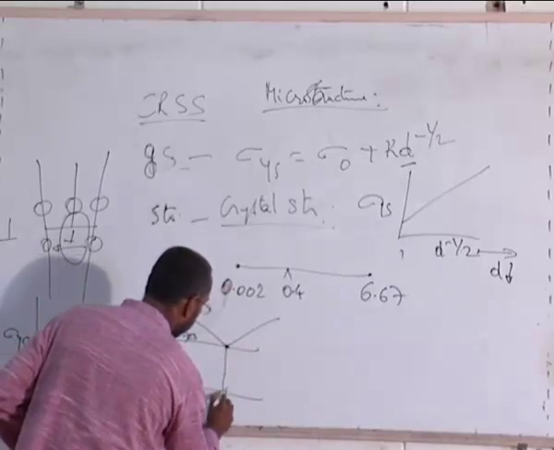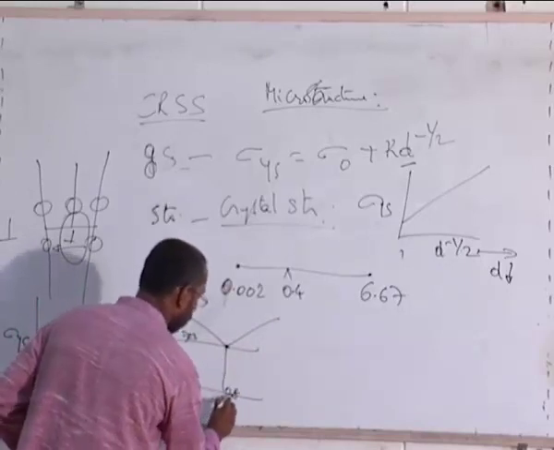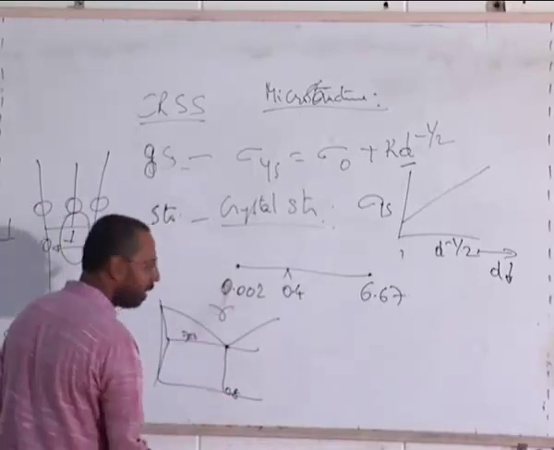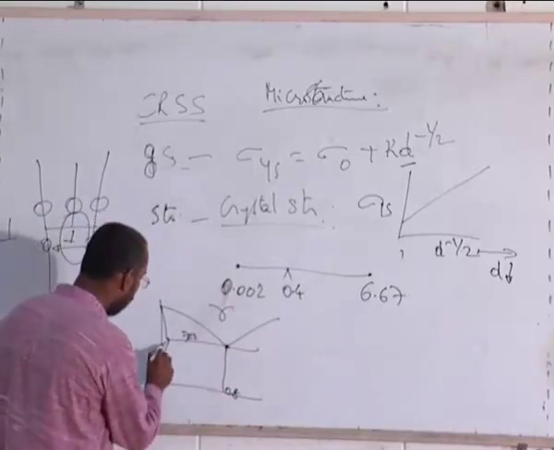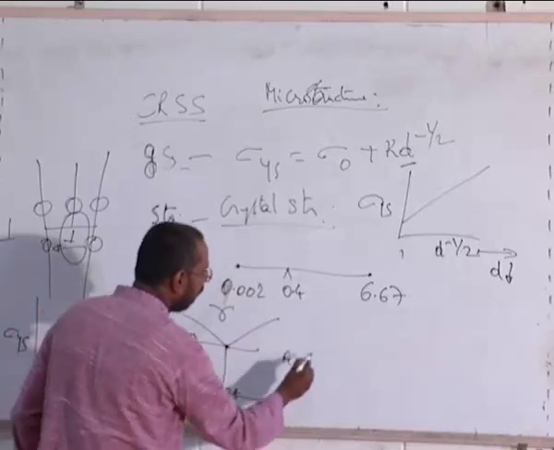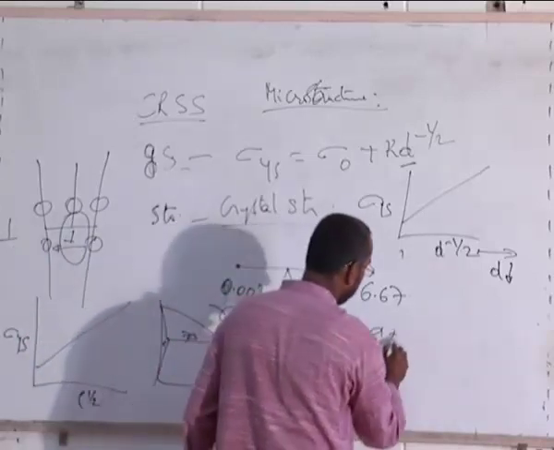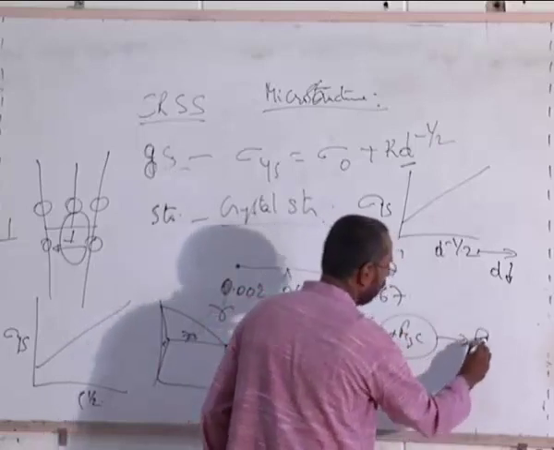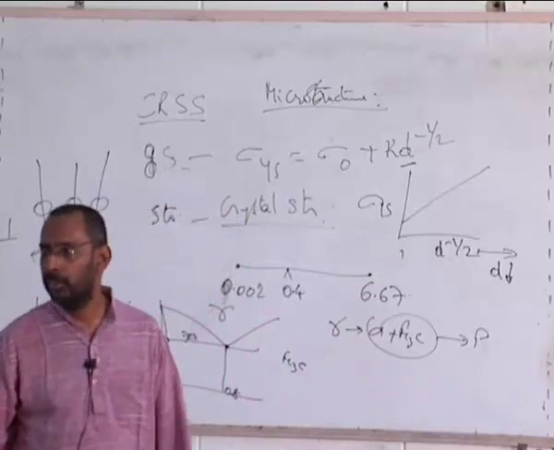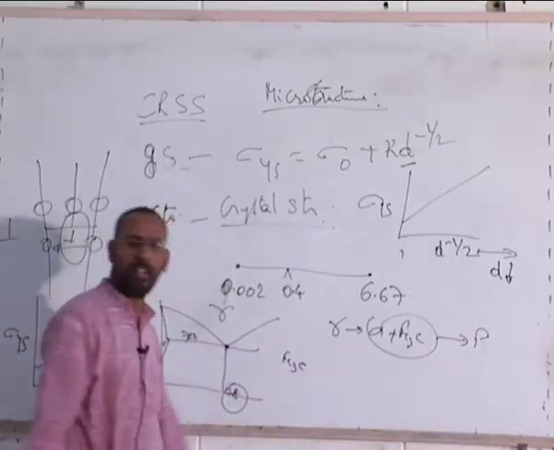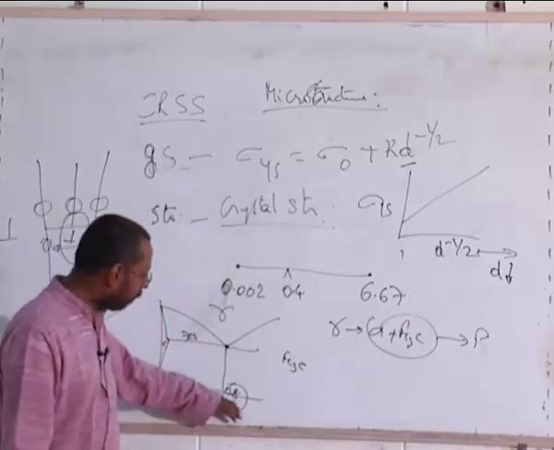This is 0.8 for you. And this is where gamma gives you alpha plus cementite, Fe3C, and this mixture is what we call pearlite. Right? And if somebody asks you what is the composition of pearlite, the pearlite composition has to be 0.8.